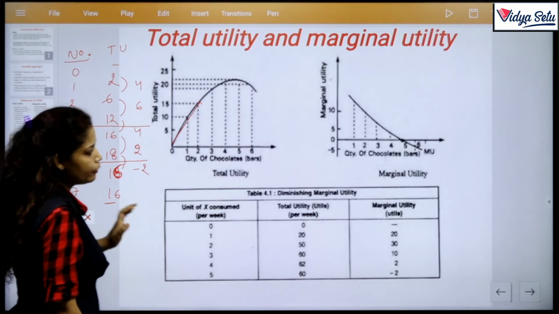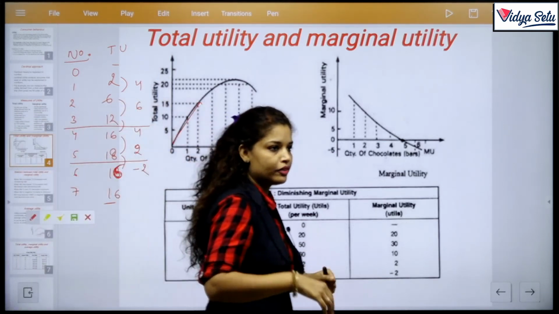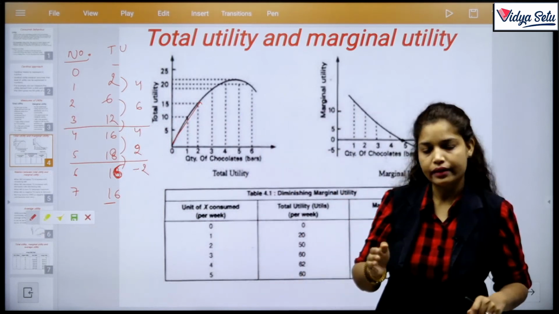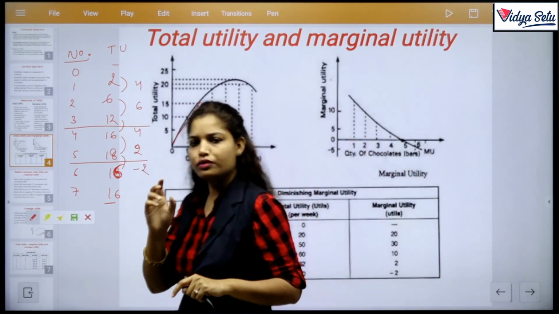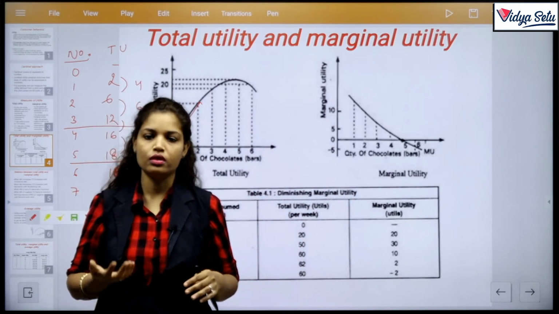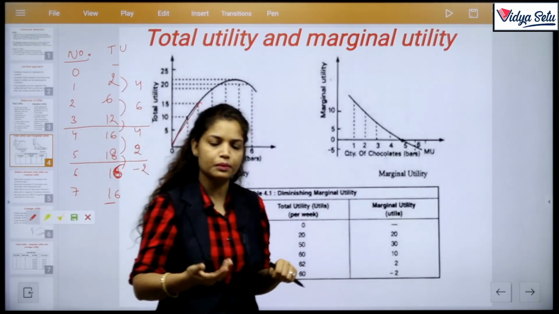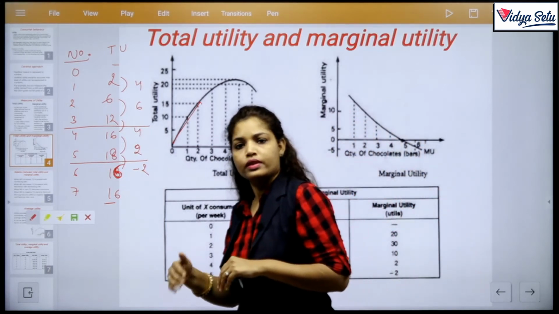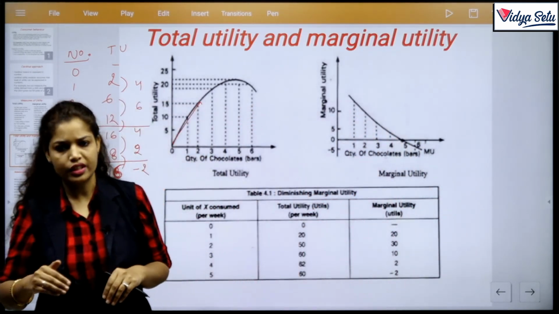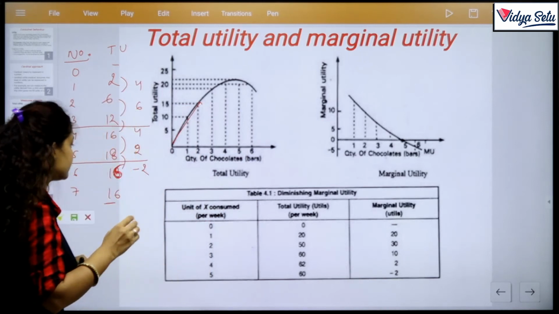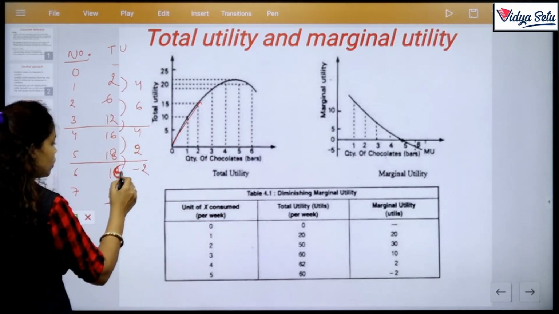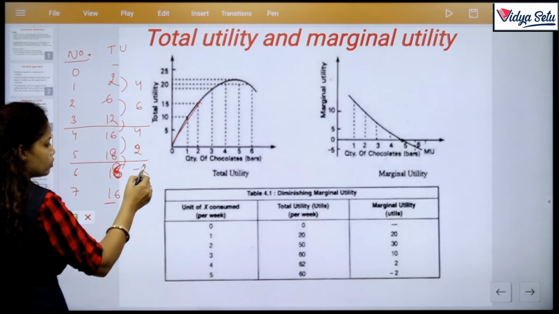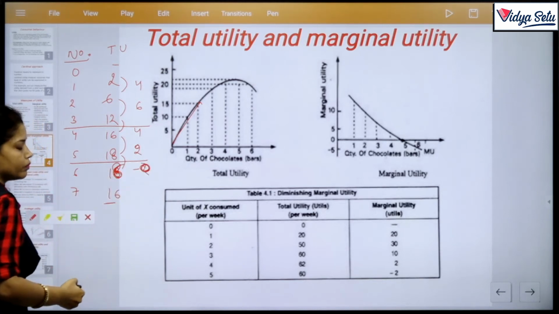So if I consume 5 or 6 chapatis, up to the 5th chapati I will receive satisfaction, increasing maybe at a diminishing rate. But after that point, if I continue to consume, it will give me negative satisfaction or zero satisfaction. Maybe I will draw here 18 also. So the satisfaction will be 0.